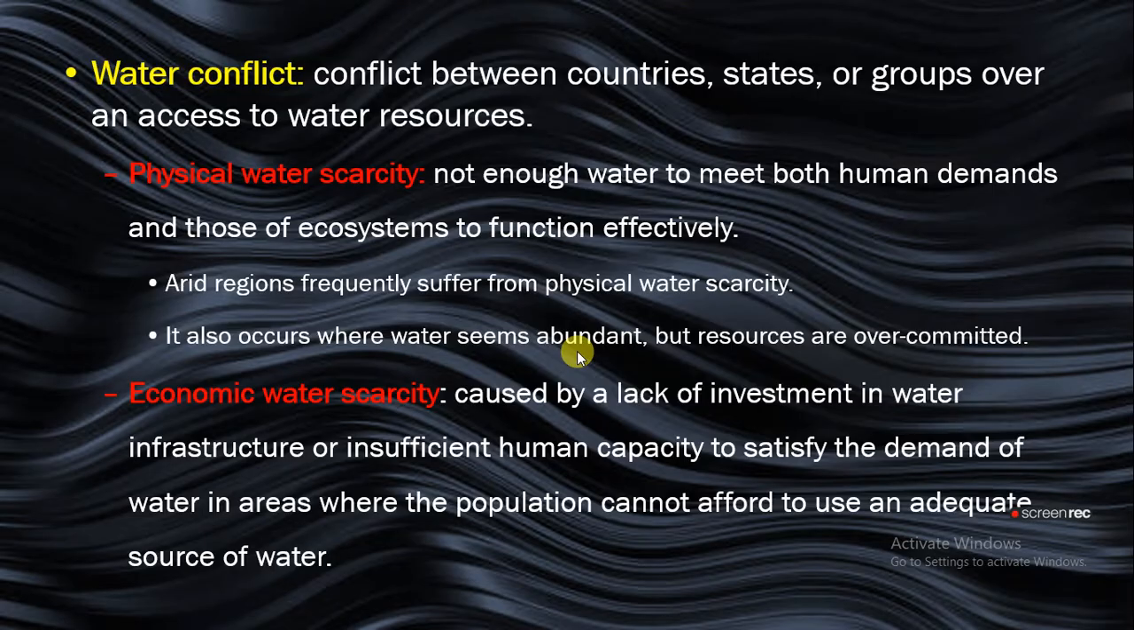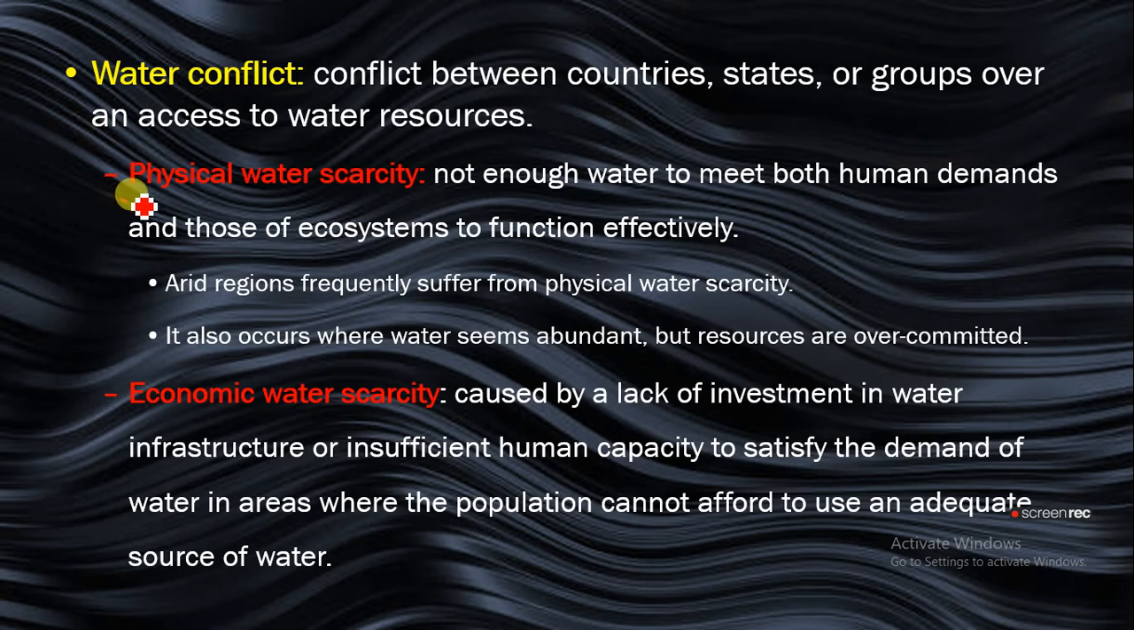So what is water conflict? Water conflict is conflict between countries, states, or groups over access to water resources. So when there is conflict between a state or group of people over access to water resources, we term that water conflict.